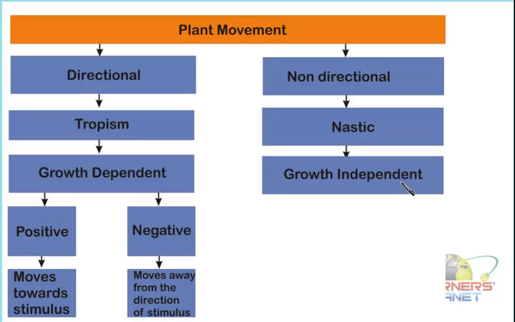They may show also. Now these movements are not in a particular direction, so it is non-directional, and these Nastic movements are generally quite fast processes as compared to the tropic movements. Now in this case the example could be the mimosa plant or touch-me-not plant, right? So what happens in this touch-me-not plant?